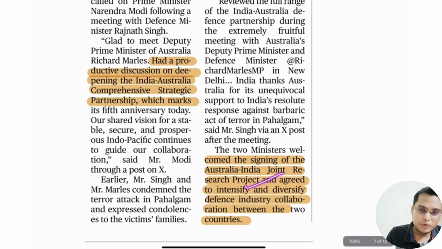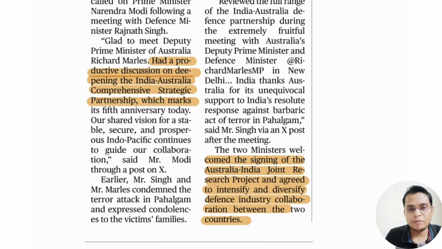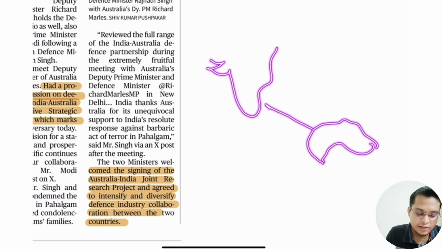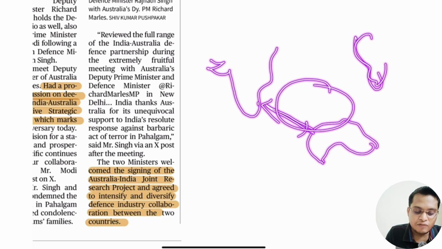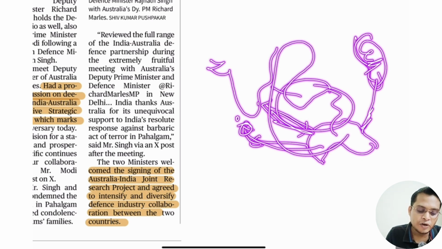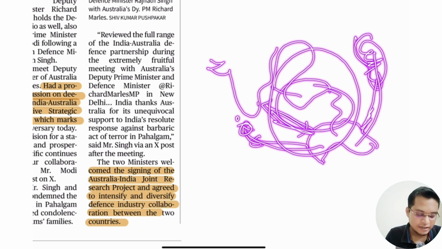So we need to diversify our relation, like defense cooperation, because both India and Australia are bound by the Indian Ocean region. The Chinese are quite active in this region, so they are hampering the interest of Australia and India also. So we can cooperate, provide patrol vessels to countries like the Maldives. Recently Australia provided patrol vessels to the Maldives. We can also help in joint patrolling of this vast area to prevent any Chinese activity here.